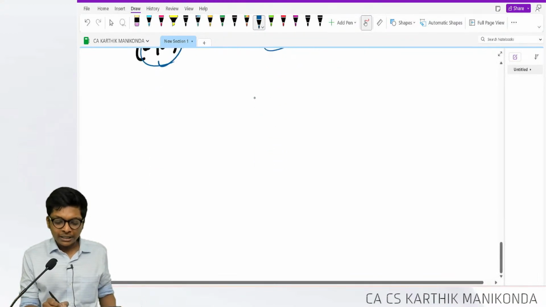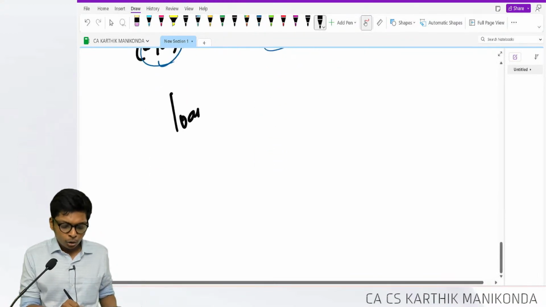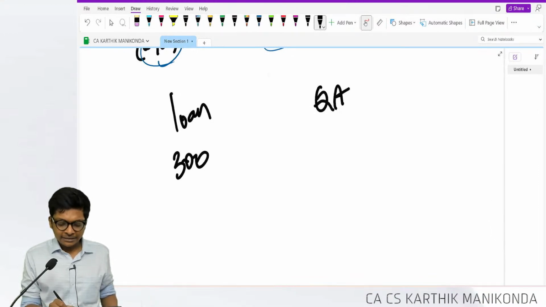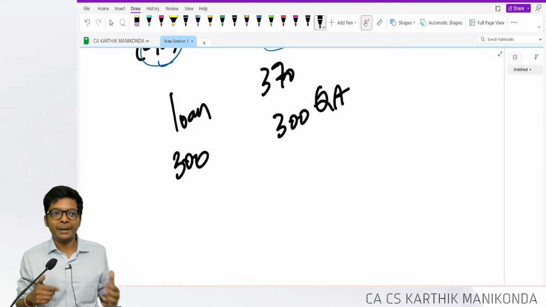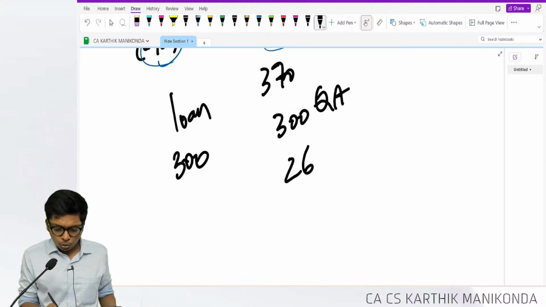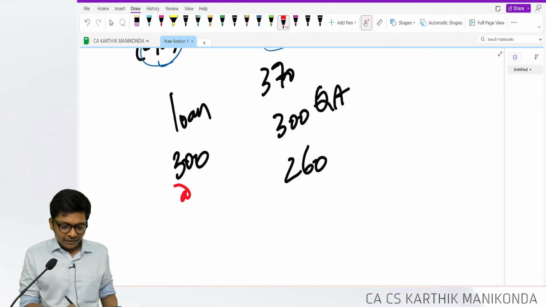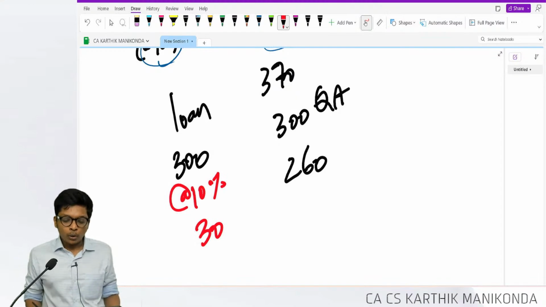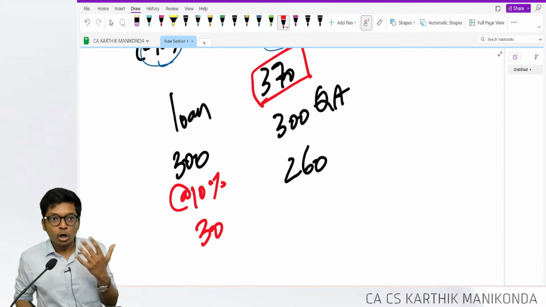In reality, what will come for you in the exam, guys? The loan might be 300. The qualifying asset can be 370, 300, or sometimes 260. And the loan will have, let's say, 10% interest. Interest is 30.